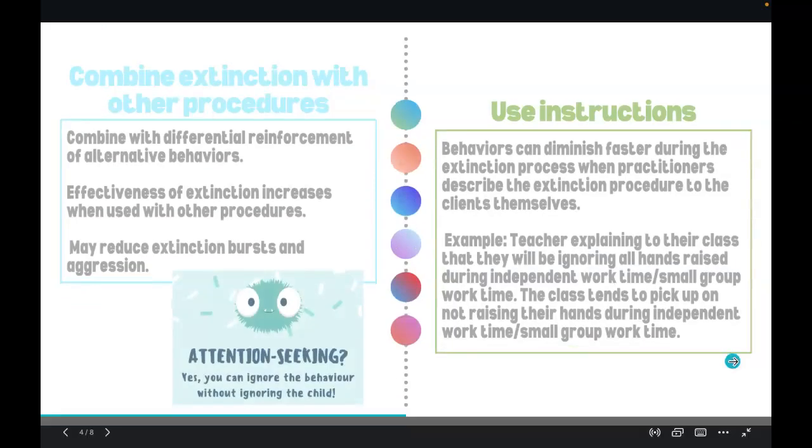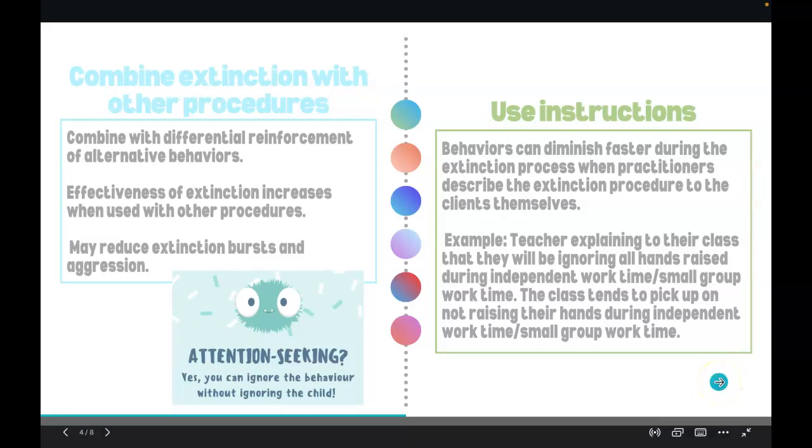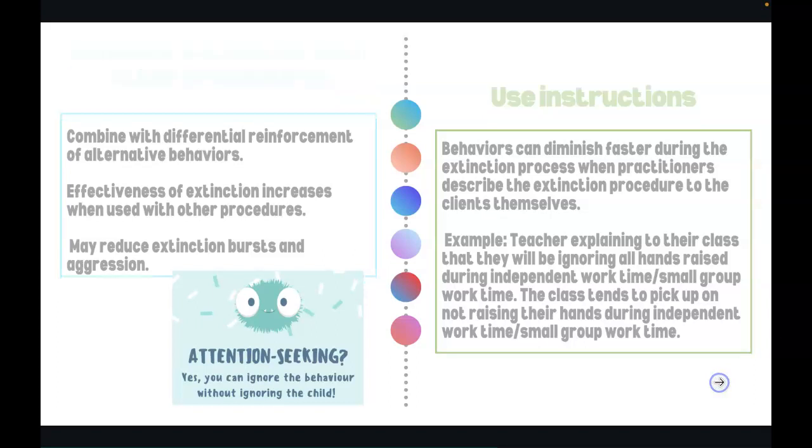Next, we want to combine extinction with other procedures. So we want to combine with differential reinforcement of alternative behaviors. The effectiveness of extinction will increase when it is used with other procedures. It may reduce extinction bursts and aggression even. We also want to use instructions. Behaviors can diminish and be extinguished faster during the extinction process when practitioners describe the extinction procedure to the clients themselves. You can feel free to read the example here about a teacher explaining to their class the instructions.